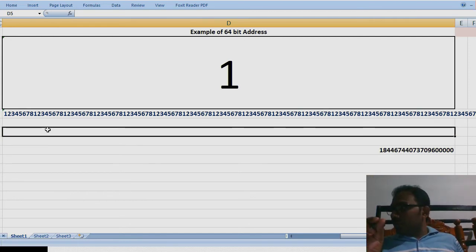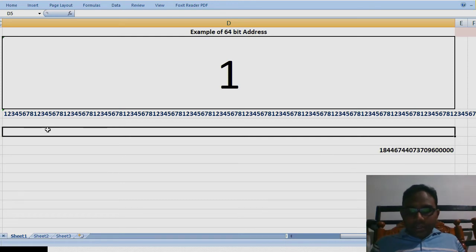Now a single memory location has this much huge address, and for a developer it is very tough to recollect this address. So instead of recollecting this address for a single variable which has some address, what you are going to do is either store a value 1 or a value 0.